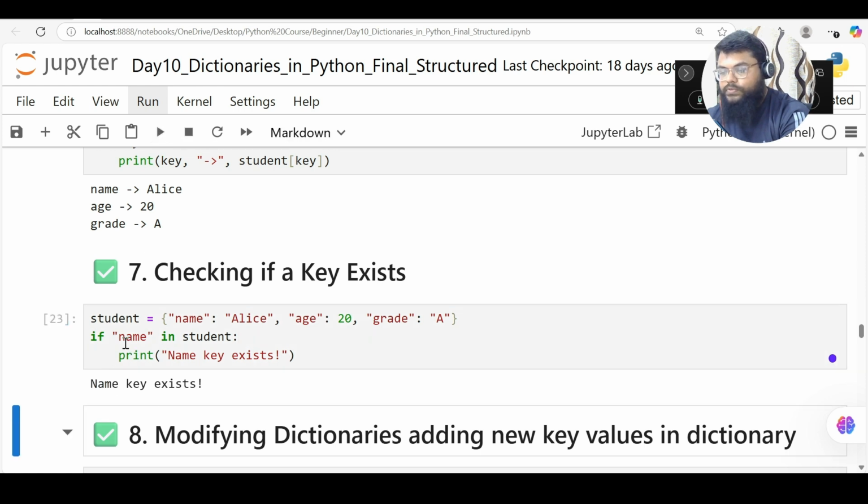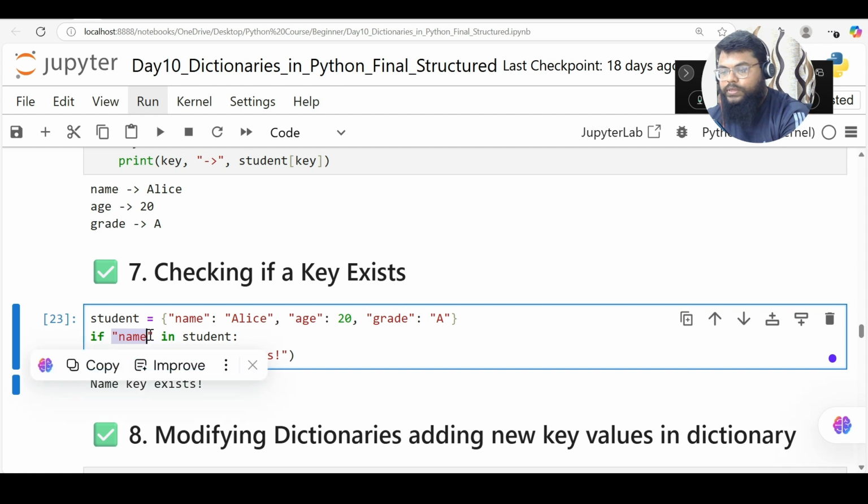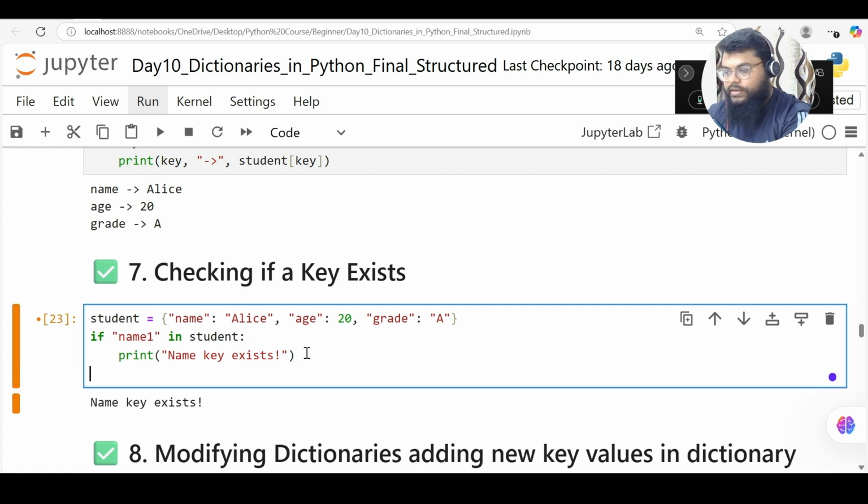So what we are saying is, if name, is the key called name available in the student dictionary? That's what we are asking it. It's just checking it. Yes, the name key exists. So if I just print here, and if I write else here, it will go to my else statement.